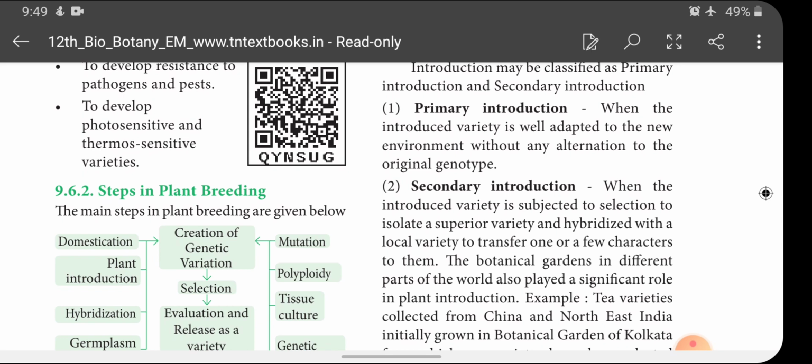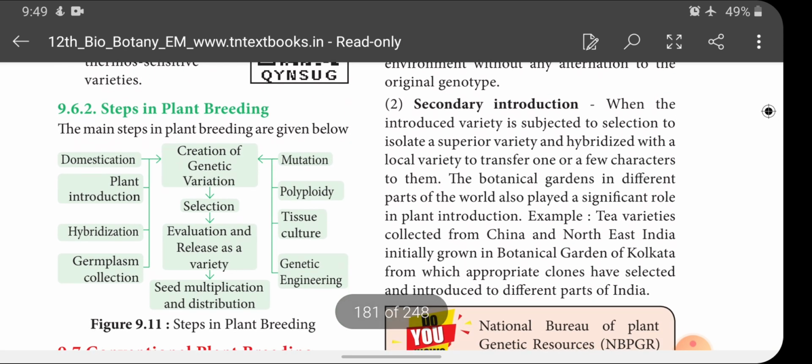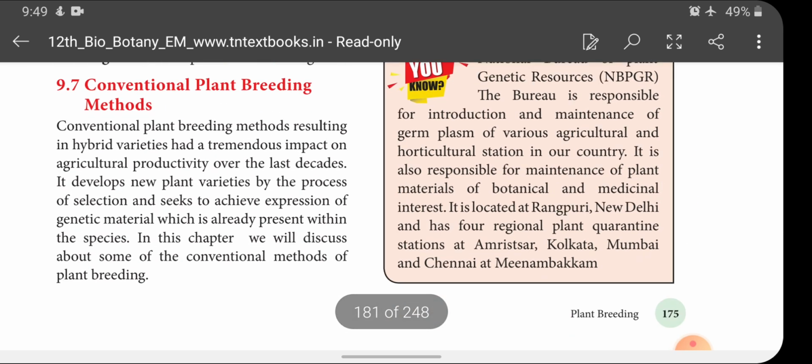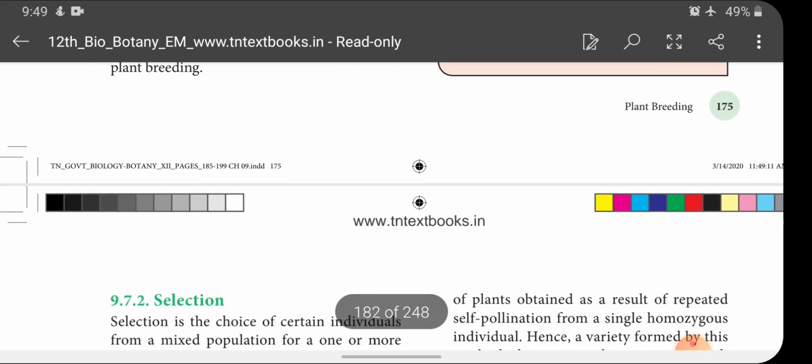The botanical gardens in different parts of the world also played a significant role in plant introduction. Example, tea varieties collected from China and northeast India were initially grown in the botanical garden of Kolkata, from which appropriate clones were selected and introduced to different parts of India. Next, national bureau, you all know this, please learn it yourself, children.